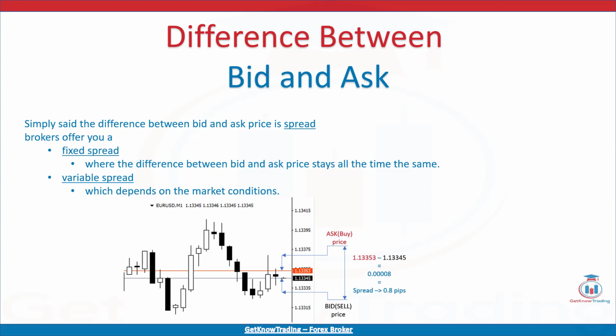Usually there is a variable spread, which depends on the market conditions. If the market experiences news related to the currency, that will have an impact on the spread. The difference between bid and ask price will increase, which will make the trading more expensive. If that happens, you should wait until the price returns back to normal. The difference between bid and ask returns to acceptable value.